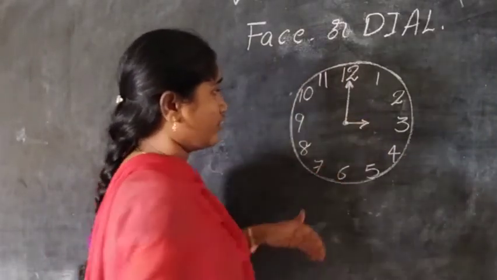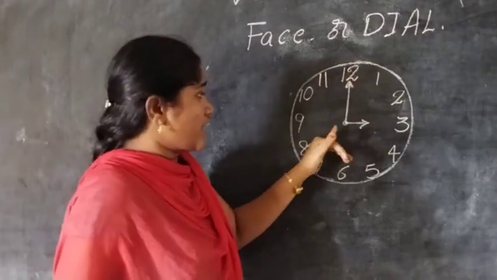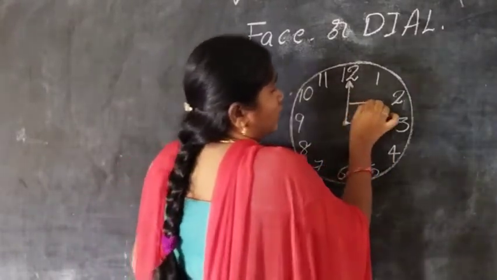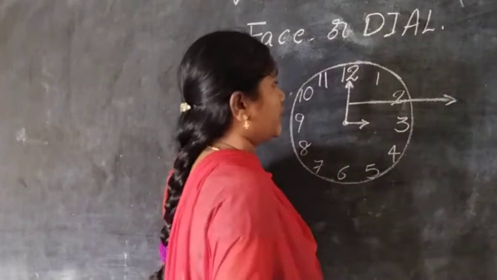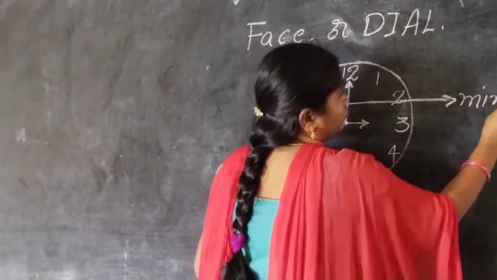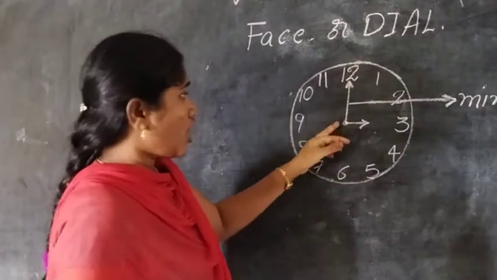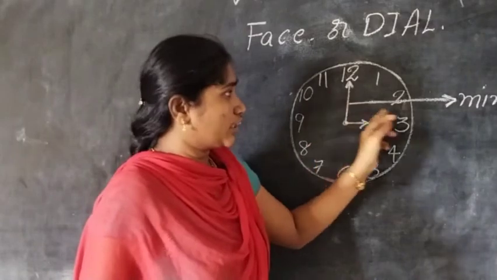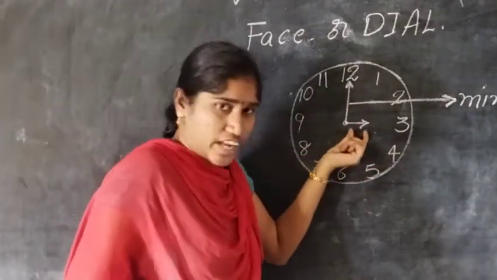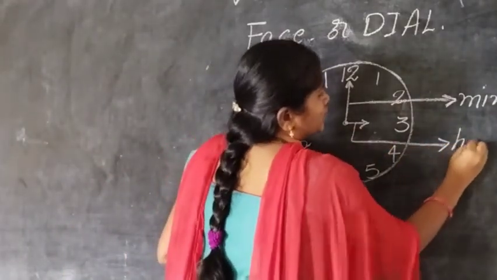Listen all of you here. The long hand tells us minutes. The short hand is called the hours hand.